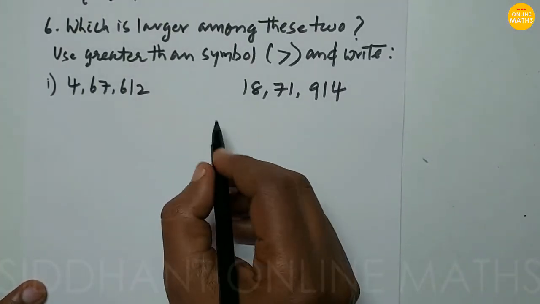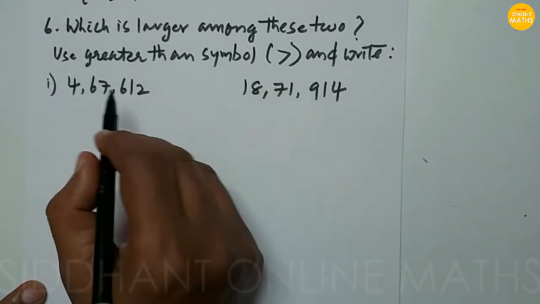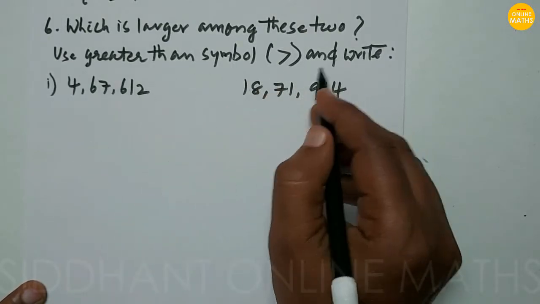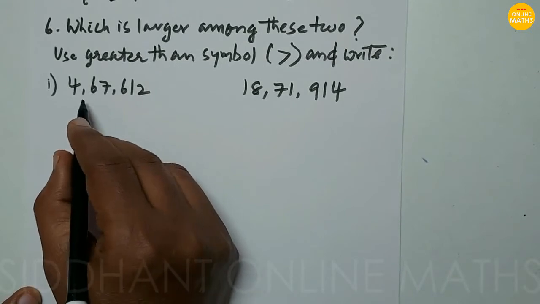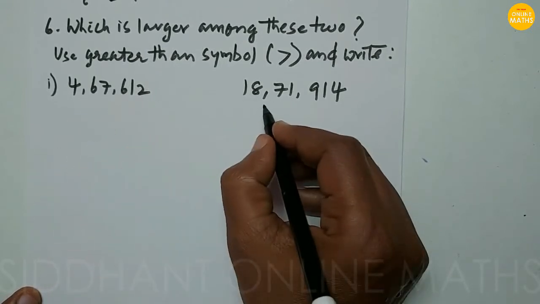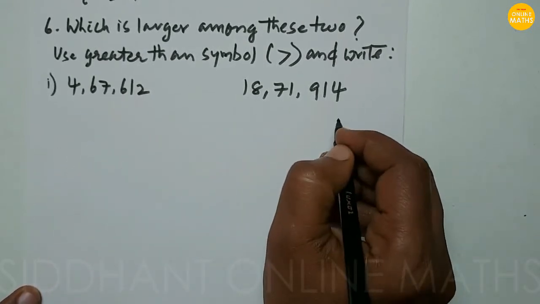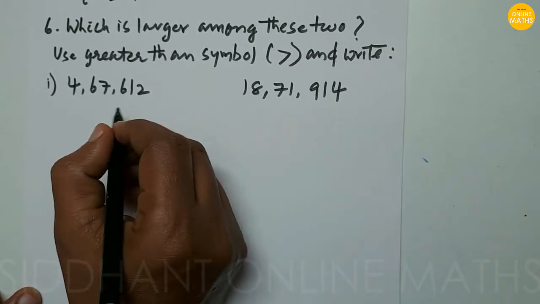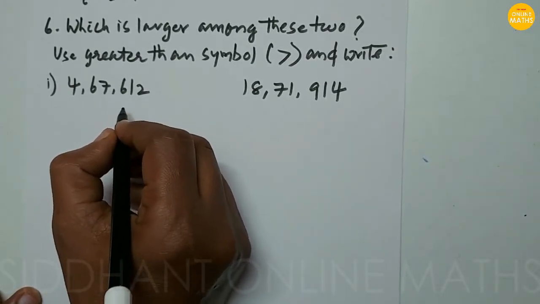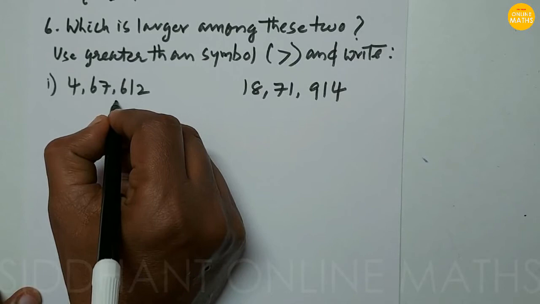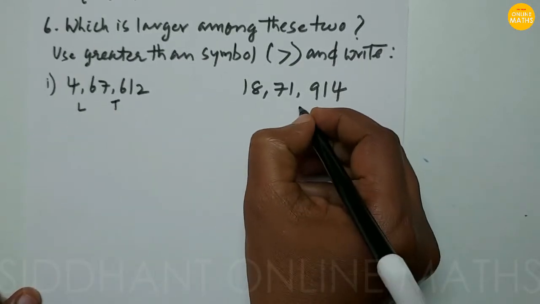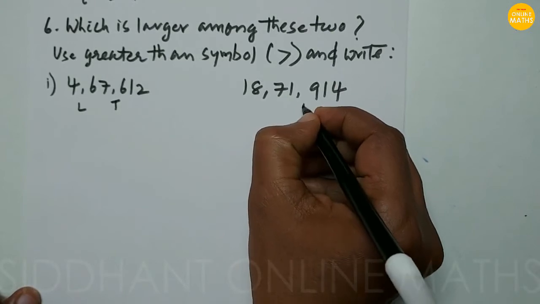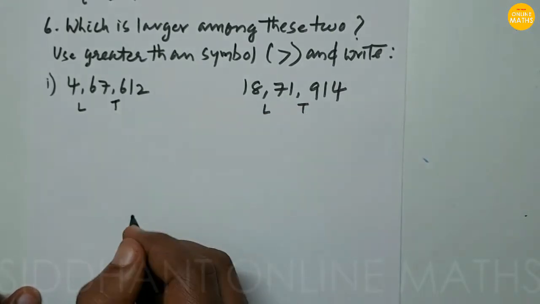Sixth problem, which is larger among these two, use greater than symbol and write. So for this first problem, 4676121871914. So here how we are going to read the number. Here we know that this is the thousands place, this is lakhs place, and here this is the thousands place and this is lakhs place.